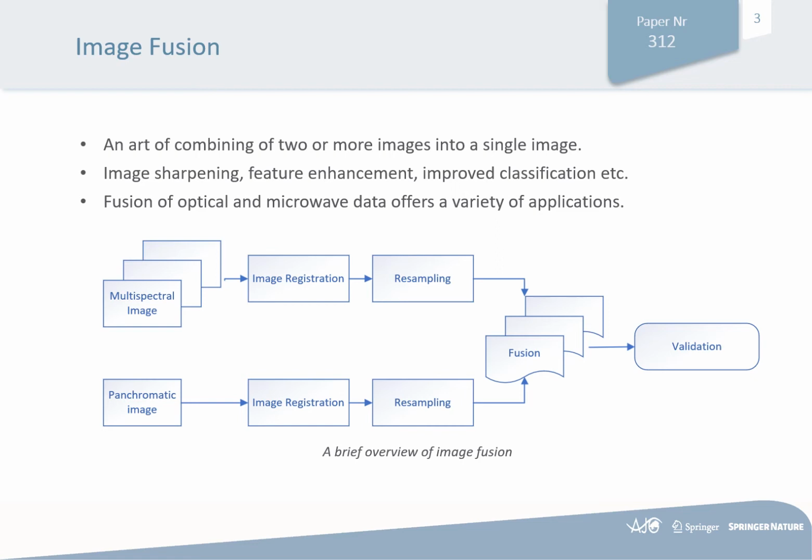The given figure represents a brief overview of our image fusion, in which the multispectral imagery and the panchromatic image go through image registration and resampling beforehand, prior to the fusion. Once the image has been fused, it is validated with respect to the reference dataset.